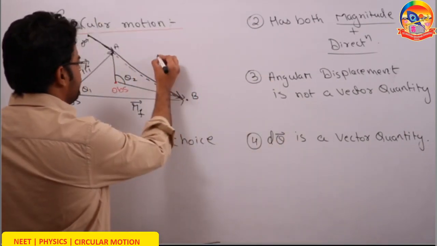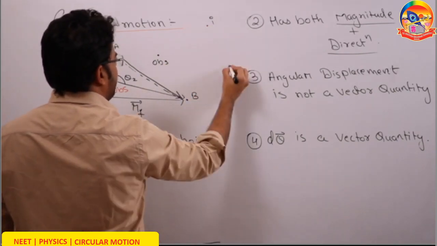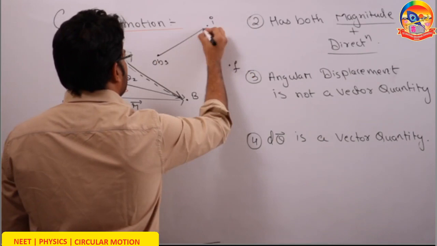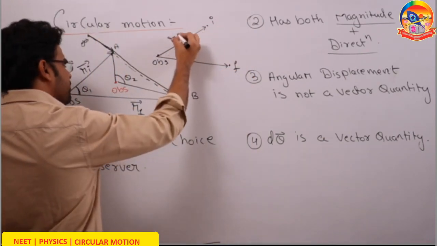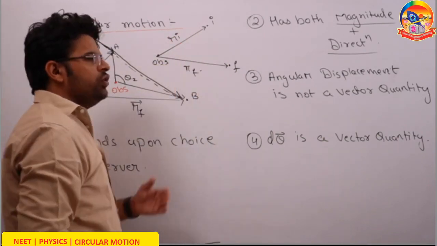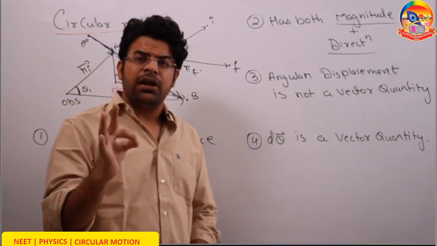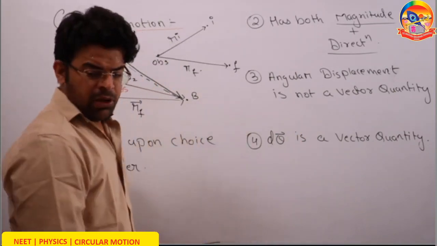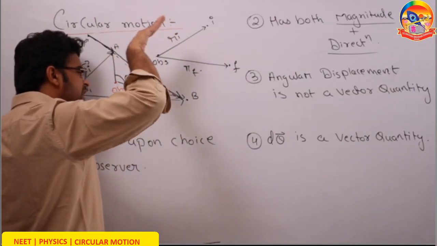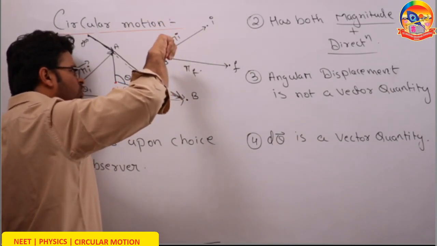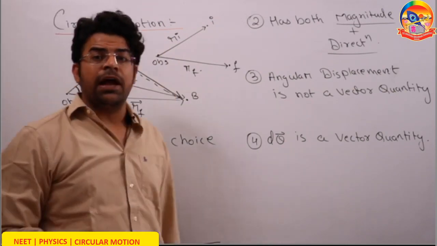Let's say here we have an observer, and the particle has its initial position here and final position here. So this is the initial position vector, this is the final position vector. How do you determine the direction of angular displacement? Using the right hand thumb rule. Curl the fingers of the right hand into the sense of rotation. So this is initial, this is final. Align the fingers of the right hand in the direction of initial and then curl the fingers slowly towards final. The direction in which the thumb points while doing so shows the direction of angular displacement.